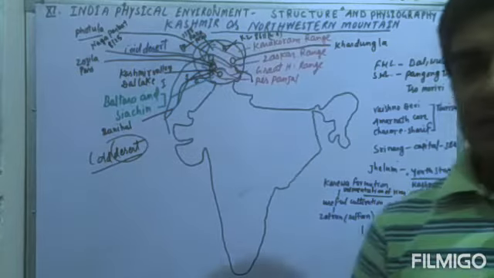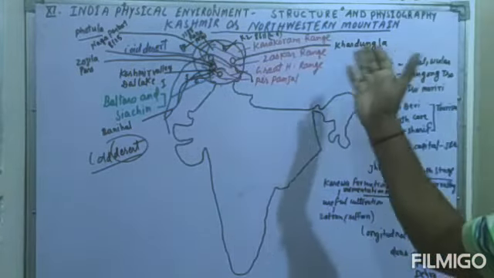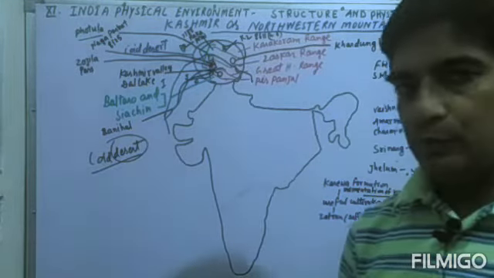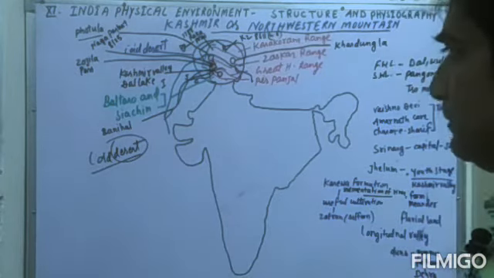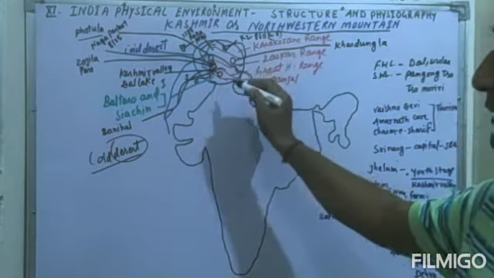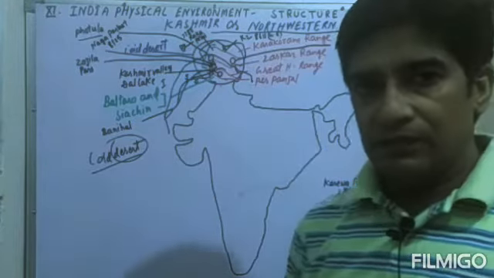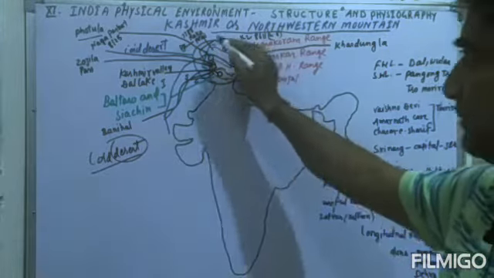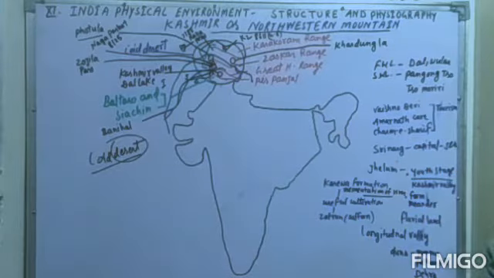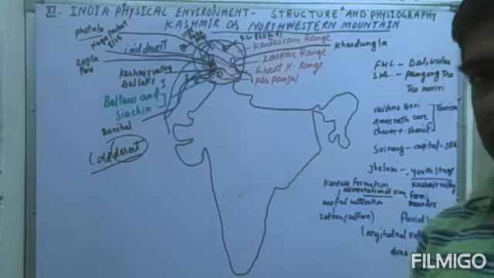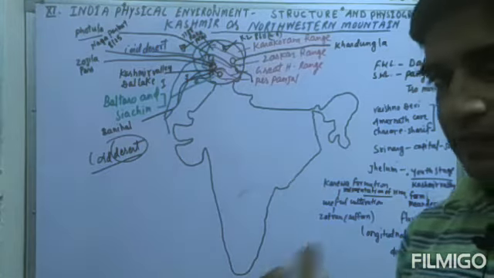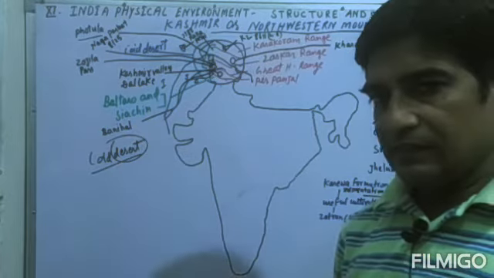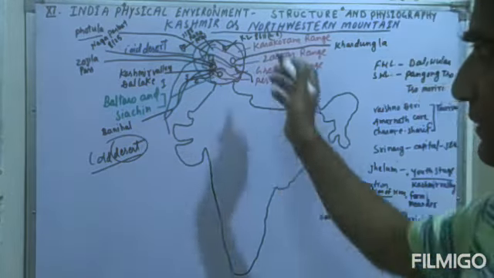In this lesson we will cover the northwestern Himalayas, meaning the Kashmir Himalaya, and in this topic we will see some important facts about the northwestern Himalaya. Let's begin. First, I will tell you that there are different parts or divisions of the Himalayas. Now we will study the northwestern Himalaya, the part you can see in the circle. We will study only this part and all the important things, such as the passes, the valleys, the highest mountain peaks, the rivers, and the cultivation. Many things we will study in this topic.